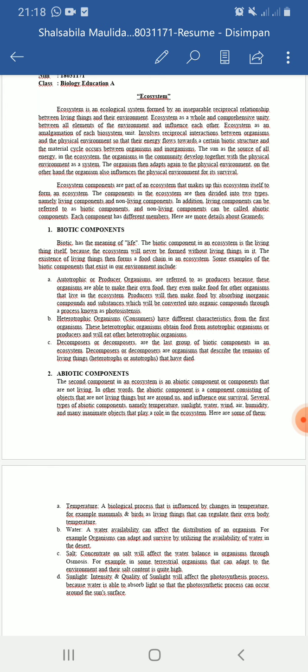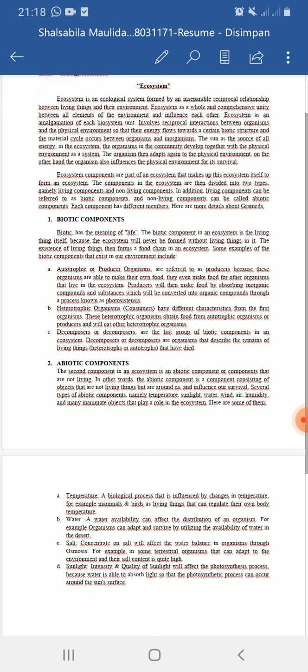Ecosystem components are parts that make up the ecosystem itself. The components in the ecosystem are divided into two types, namely living components and non-living components.